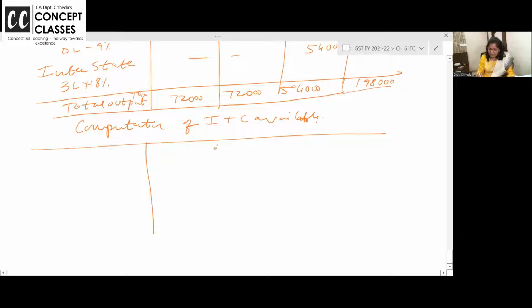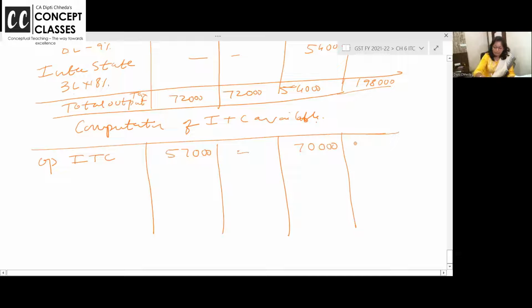Now, how much ITC you can avail? Same column: CGST, SGST, IGST, and total. Do you have opening balance? Yes. Opening input tax credit which is available from last month: 57,000, SGST nil है, IGST 70,000 है, total 1,27,000. अच्छा है, क्लियर है?